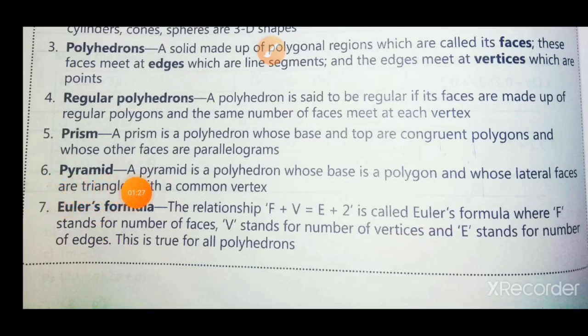Pyramid. A pyramid is a polyhedron whose base is a polygon and whose lateral faces are triangles with a common vertex. Point 7, Euler's formula. The relationship F plus V equal to E plus 2 is called Euler's formula, where F stands for number of faces, V stands for number of vertices, and E stands for number of edges. This is true for all polyhedrons.